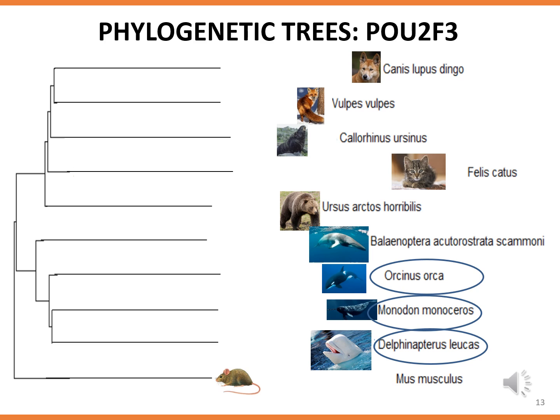POU2F3 shows similar pseudogenization and divergence between cetaceans and carnivores. In this case, Mus musculus is the outgroup having the lowest commonality with all the other species. The species that exhibited significant levels of pseudogenization in this gene were Orcinus orca, Monodon monoceros, and Delphinapterus leucas.